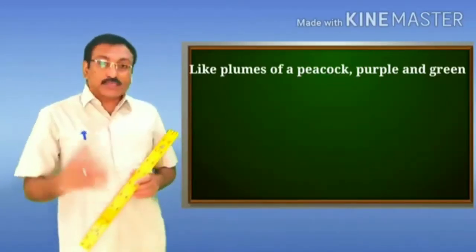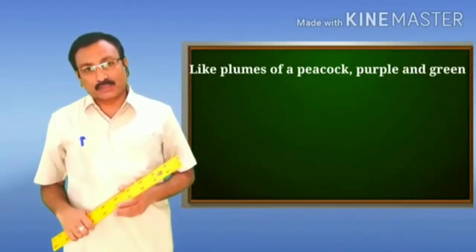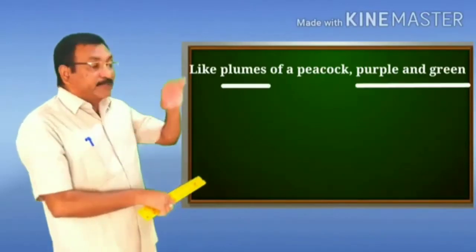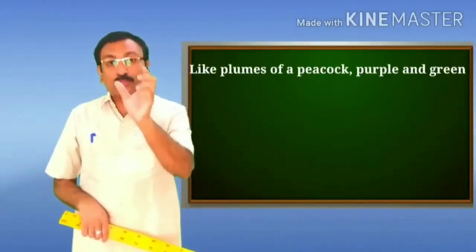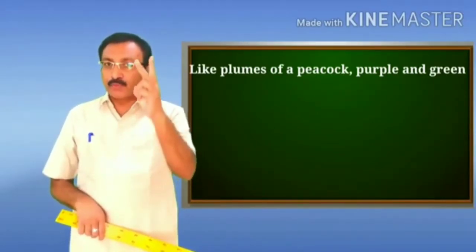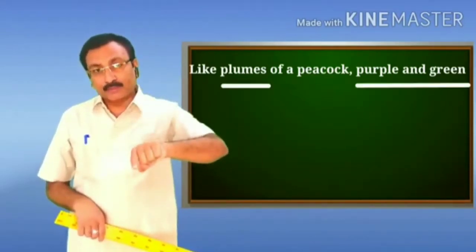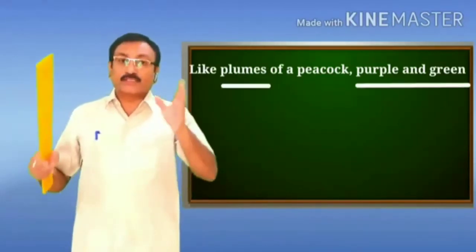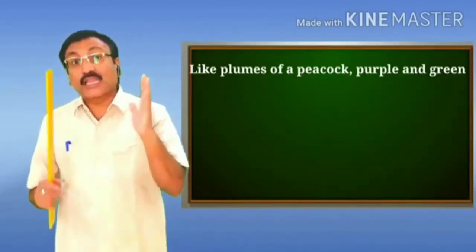This line is also an example of the figure of speech simile, because the color of the garment, purple and green, is compared with the plumes of the peacock. So here we have comparison between two things. The first one is the color of the garment, purple, and the second one is the plumes of the peacock. And the poet has used the marker of comparison, and that is like.